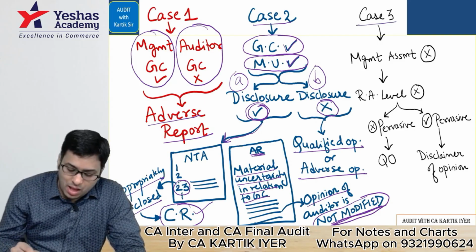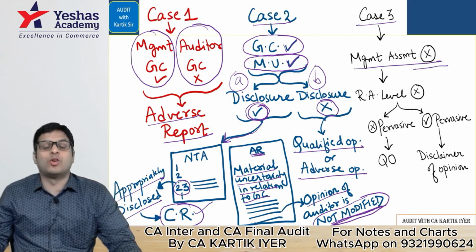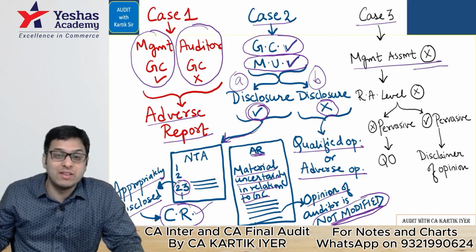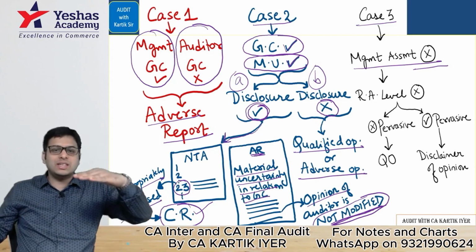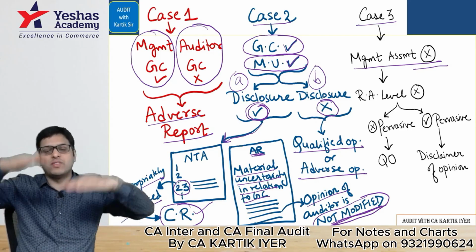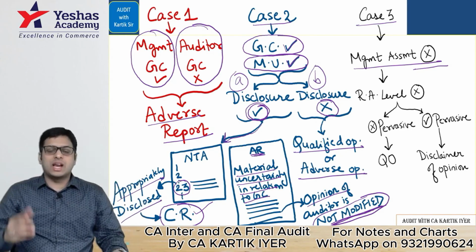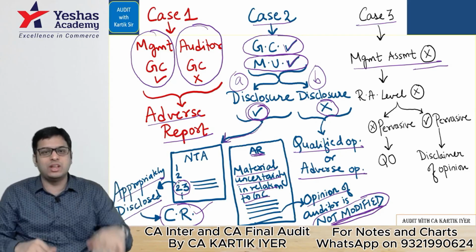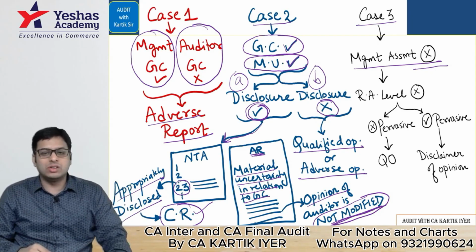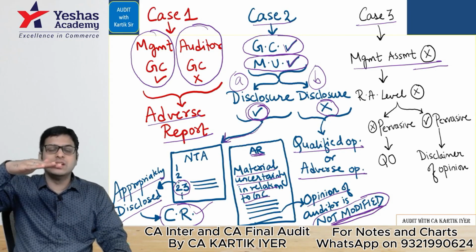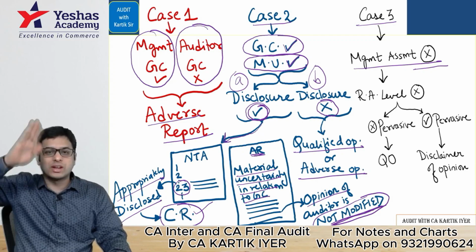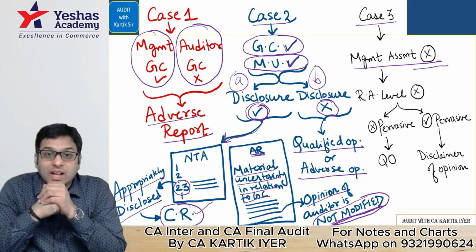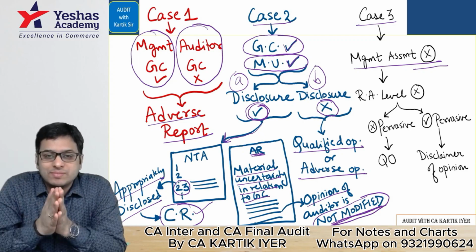Case 3 is what? Management has not done the assessment only. What is the objective of the auditor? Tell me. Question number 3 we did. What they say, what we feel, report if any difference is there. But what they say, they should say something. No, if they don't do assessment only, what they say, we don't know. What we feel, a lot of things. Report any difference. What difference will you report here? You cannot report any difference. Correct? So your objective is not met only.